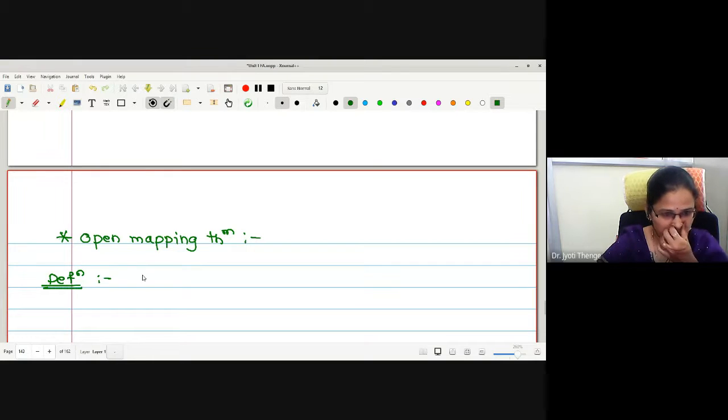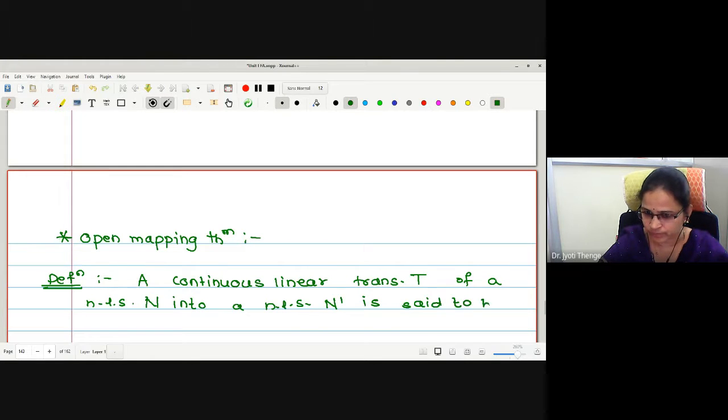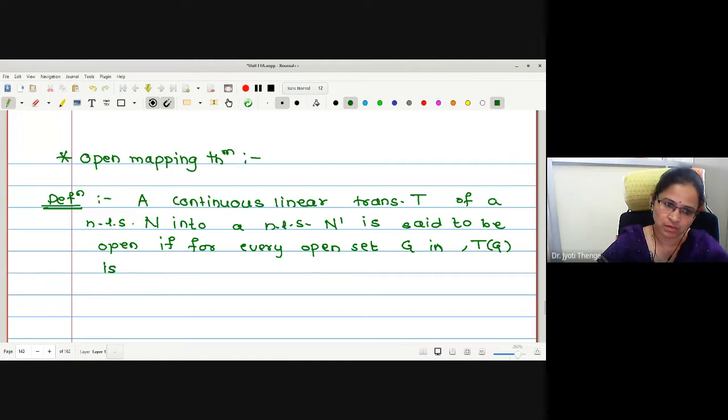A continuous linear transformation T of a normed linear space N into a normed linear space N dash is said to be open if for every open set G in N, T of G is open in N dash.